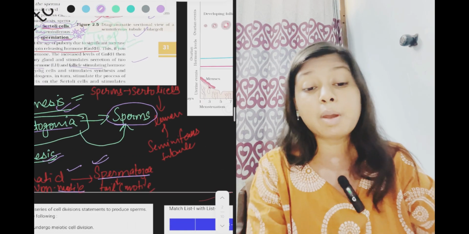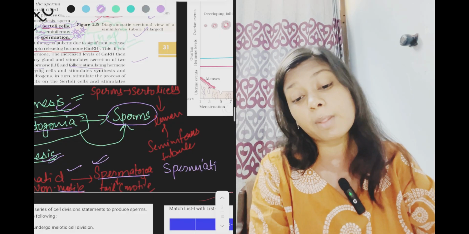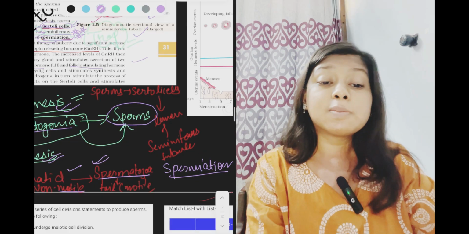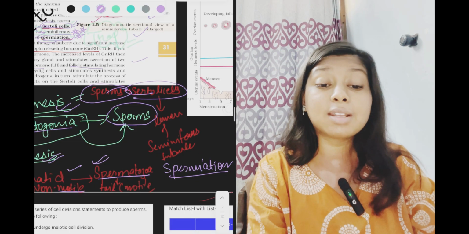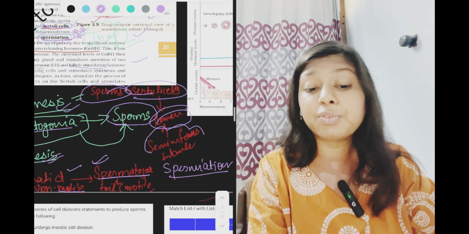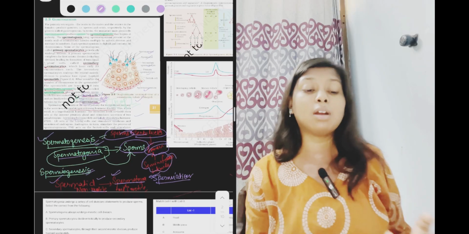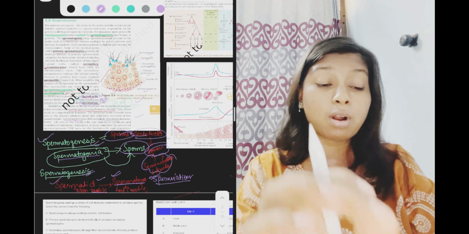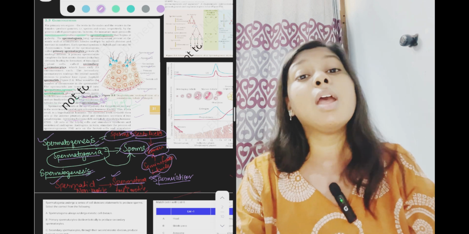Now spermiation is a process where sperm which are embedded in the Sertoli cells get released into the lumen of the seminiferous tubule. That is spermiation. So students get easily confused between these terms. So now you clearly know what is spermatogenesis, spermiogenesis and spermiation.